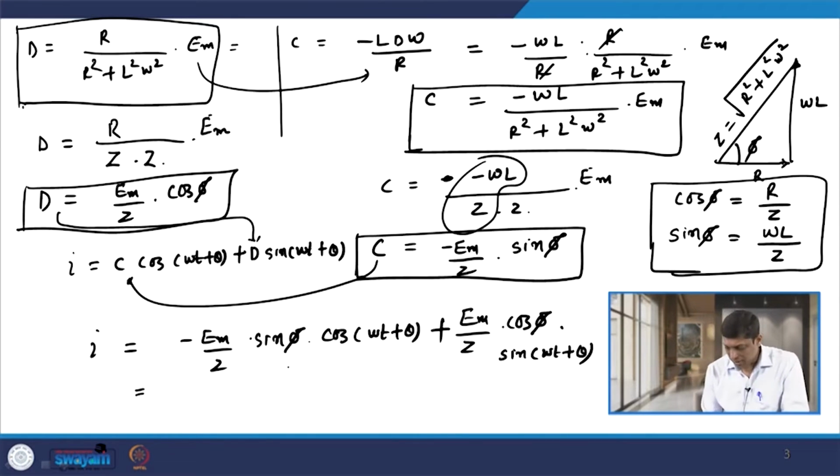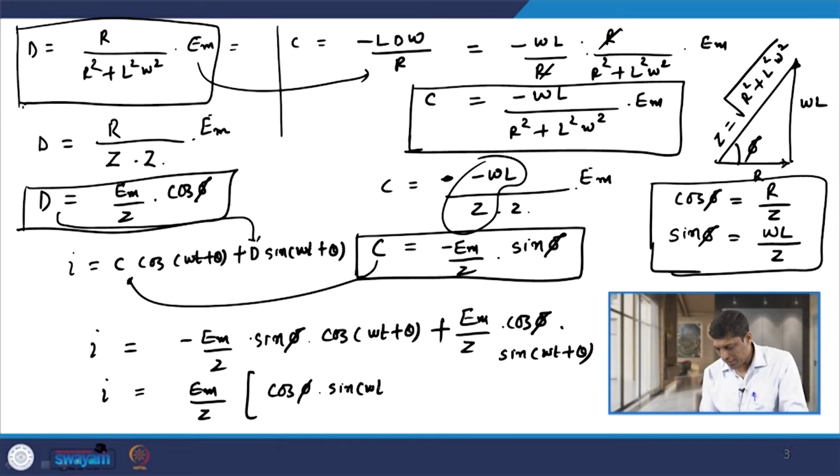If I take Em by Z common, then I have the value of I given by Em by Z common: cos phi into sin of omega t plus theta, minus sin phi into cos of omega t plus theta.